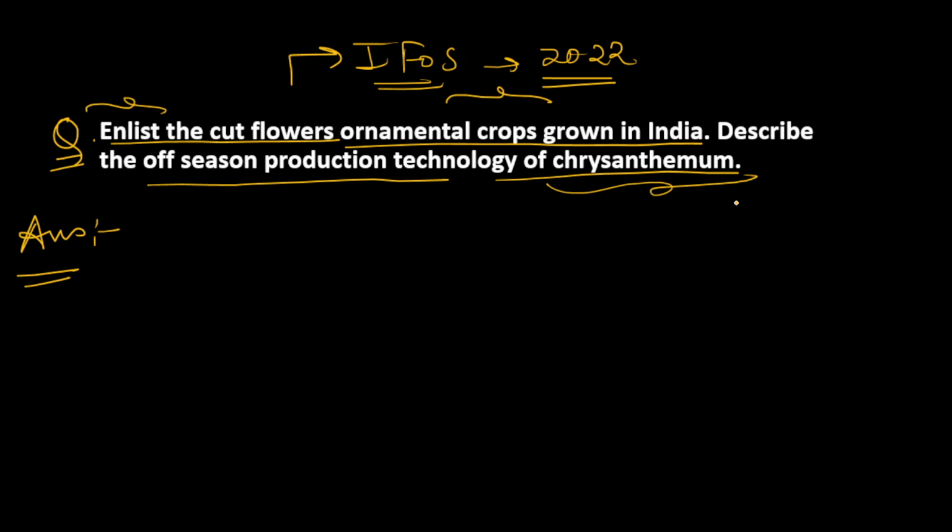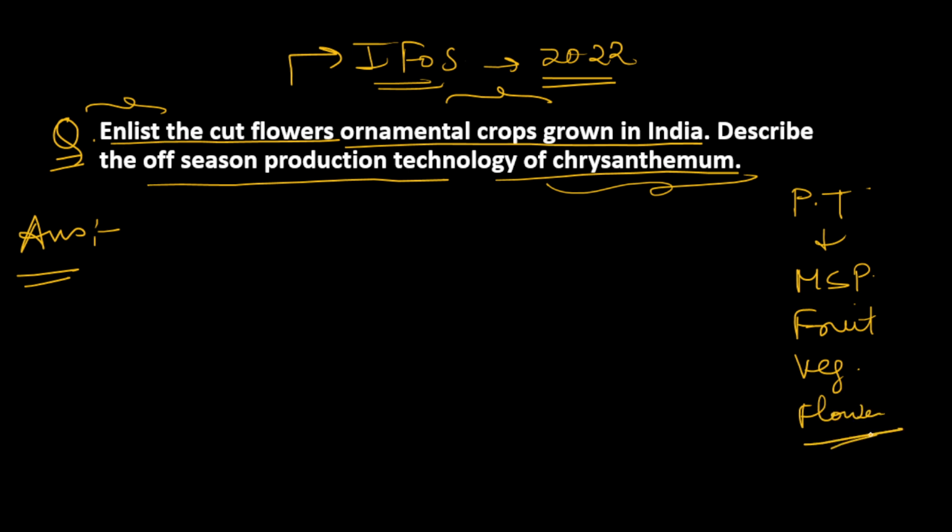You must know the package of practices, or production technology, of major crops: major fruit crops, major vegetable crops, major flower crops, because every year around two questions come from the package of practices or production technology. So you should know all the important crops because that can be very helpful to you. So let's see how we can approach the answer.